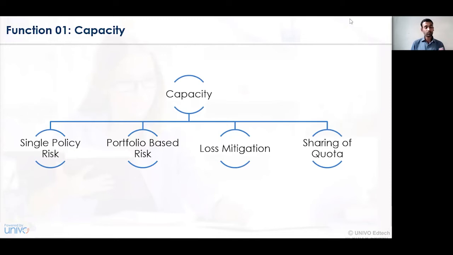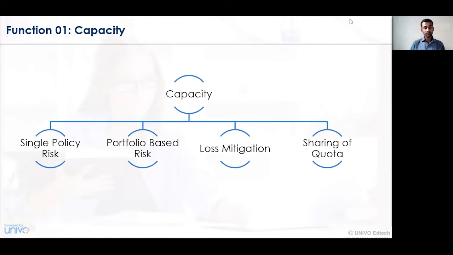A portfolio is a combination or a group of policies which has been given to the reinsurance company, and based on the requirement of that particular client or the insurance company, the policies differ. And here, you may get either a single policy or multiple policies.